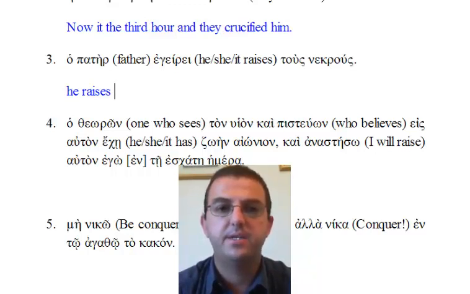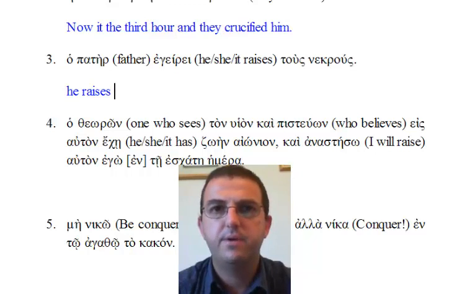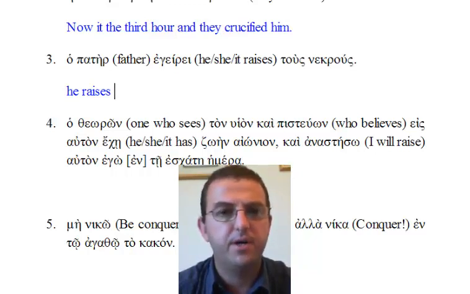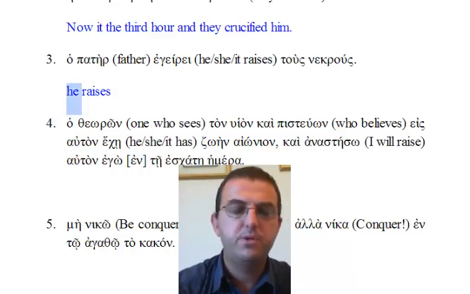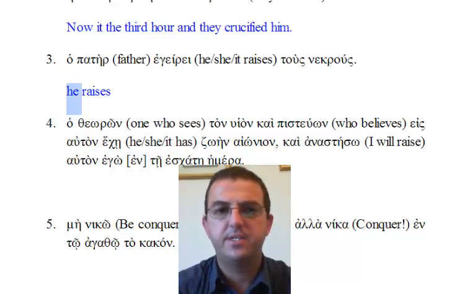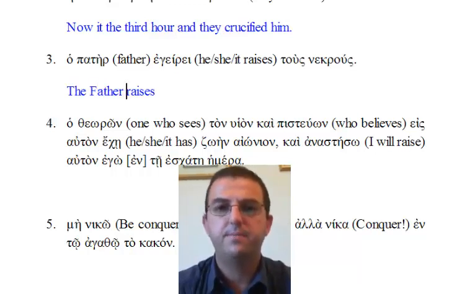Ho pater is the father. Even if you did not know that pater is nominative, masculine and singular, you can work this out from the article ho, which goes with it, which you know is nominative masculine and singular. So we've got the father raises.